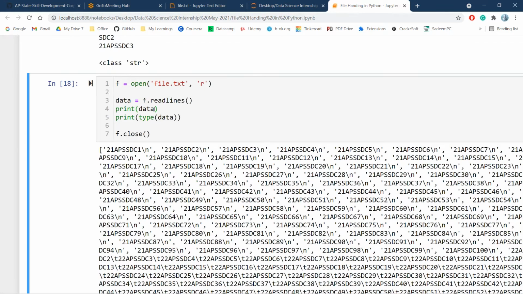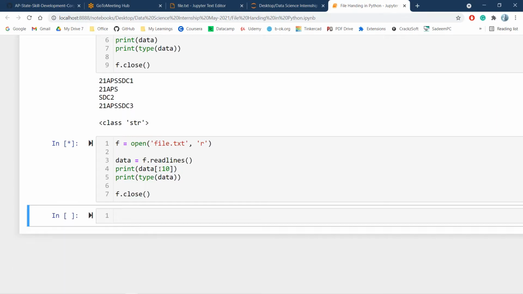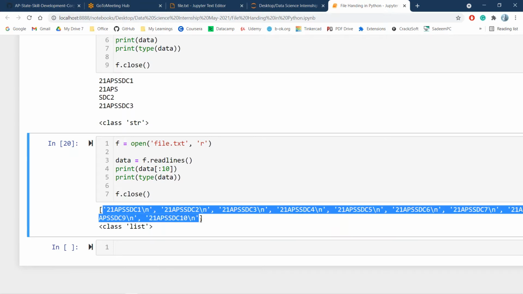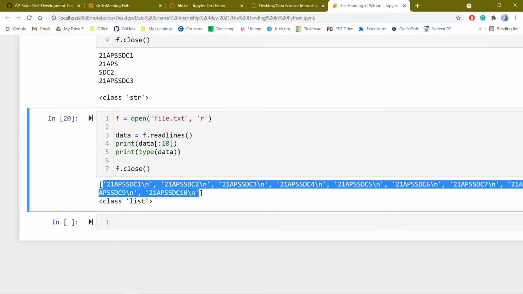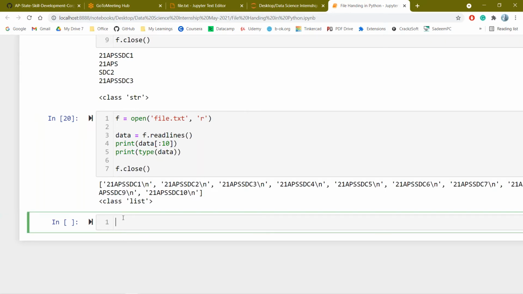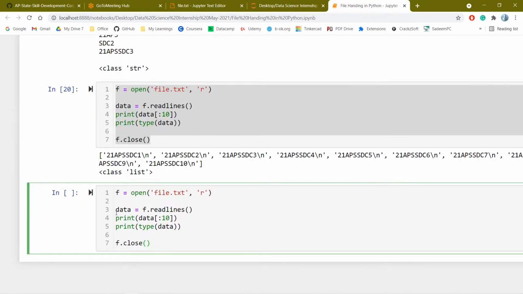For example, if you want to get only the first 10 lines, you can use colon 10, and automatically from the starting line to the 10th line I will get each and every line. Using for loops you can perform anything. If the roll number is wrong, or if you want to replace APSSDC with another organization like Pace College or SRM University or Ambedkar University, simply we can iterate over the loop.